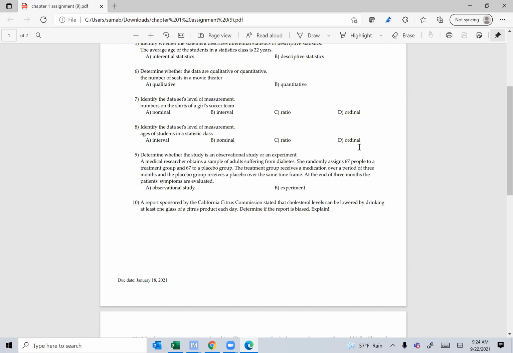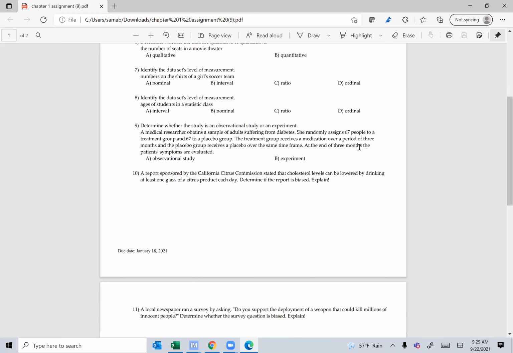Determine whether the study is an observational study or an experiment. A medical researcher obtains a sample of adults suffering from diabetes. She randomly assigns 67 people to a treatment group and 67 to a placebo group. Once you assign the people into 2 groups, guys, one gets the treatment and one gets nothing, it's an experiment. So this is an experiment.